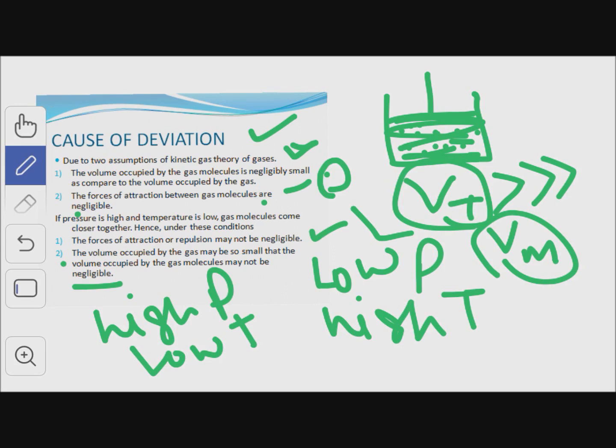It means it also plays a role. The volume of the gas molecules is not negligible in comparison to the total volume of the gas under high pressure and low temperature.